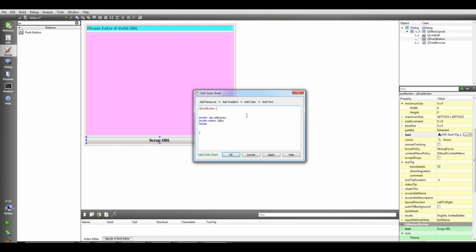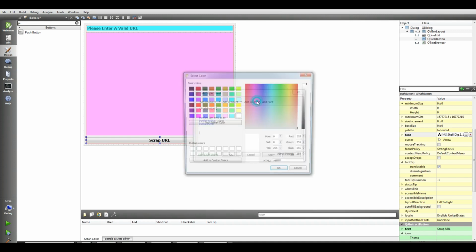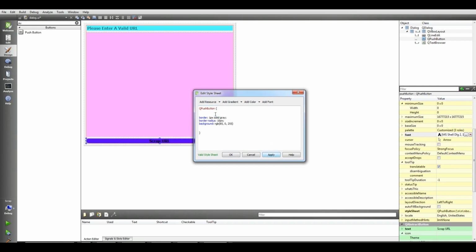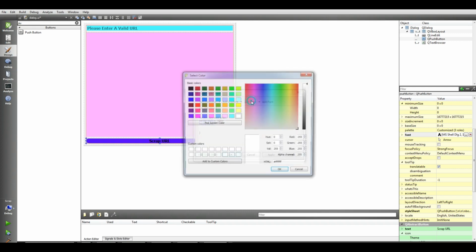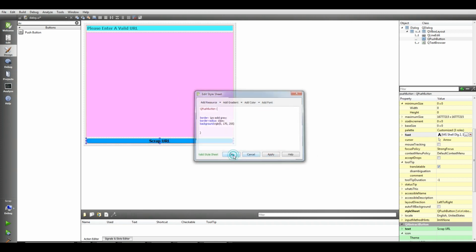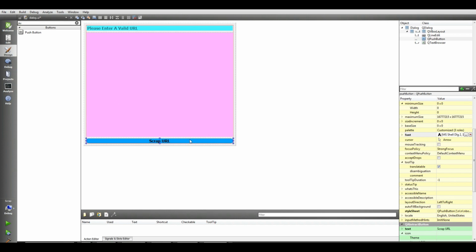I need a background for this. Okay, now for background I'm going to add a color. I think which color will be good for this? This is a good color, and apply it. No, just remove the color, add color, and this is good, I think. Yeah. Okay, now we have our main.